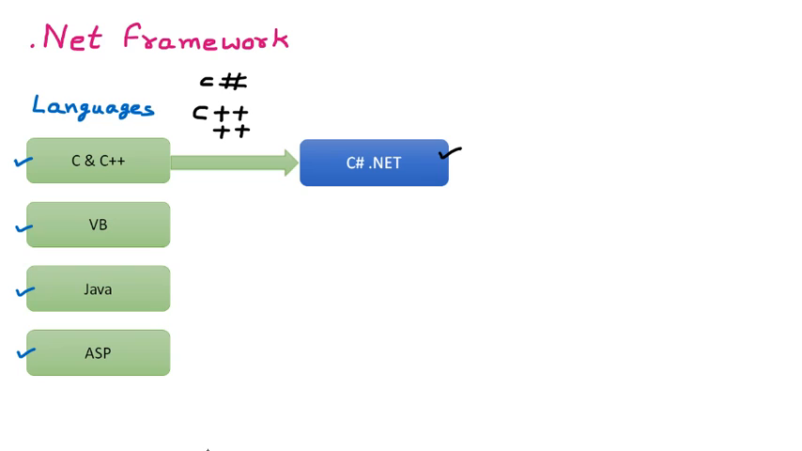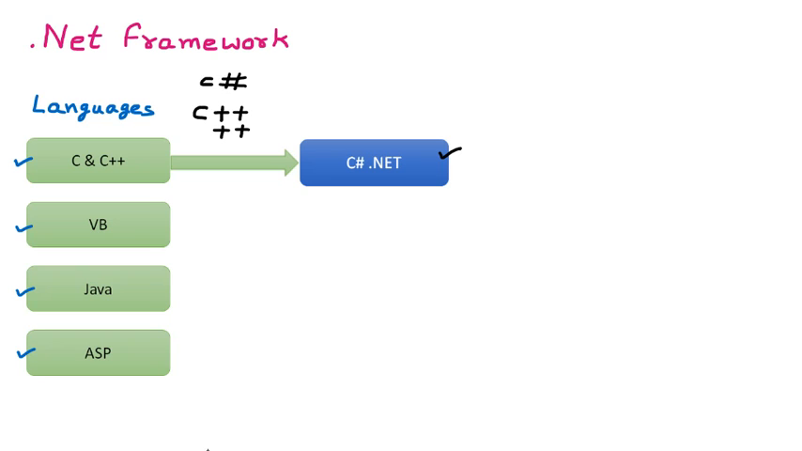We do not have C hash. This is the wrong term. We always have to say C sharp. This hash symbol we call sharp. So with C and C++, we have C sharp. If you know C and C++ and you want to work with .NET, no problem. You select C Sharp .NET, and you can work with that.